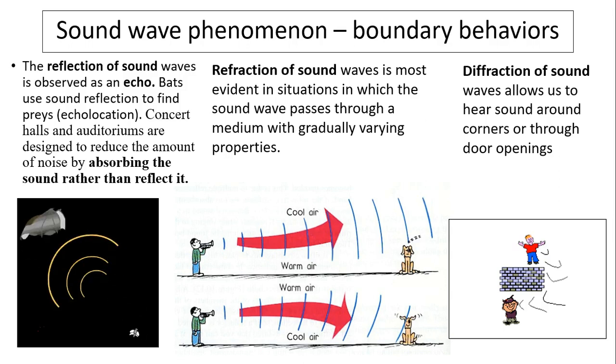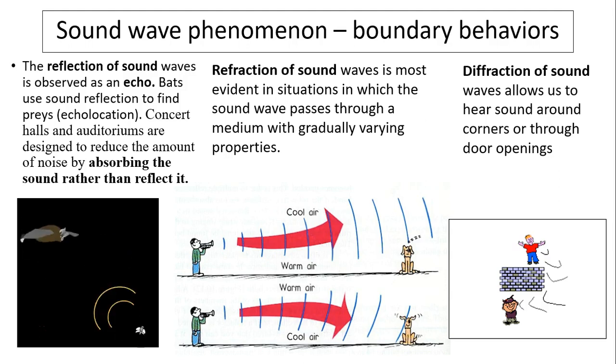But in our daily experience, for example, in concert halls or movie theaters, you probably notice the walls are carpeted. In that case, we want to reduce the amount of reflection because reflection can produce noise. So we use carpet to absorb the sound rather than reflect it.